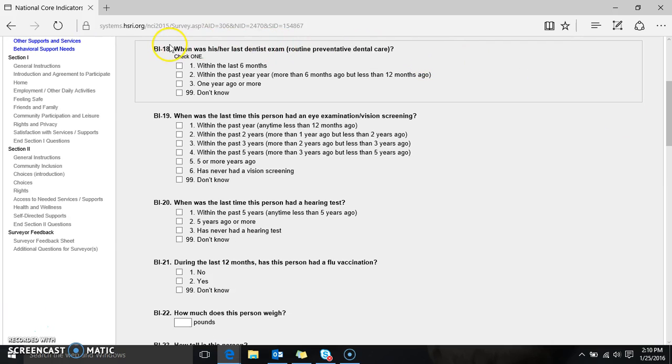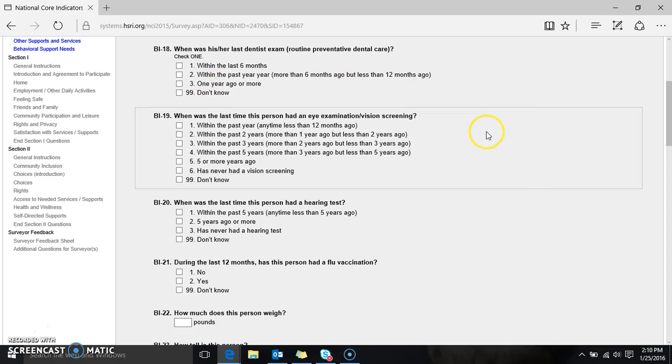This one is really important. We want to make sure that we're not capturing the person going into a dentist or ER because of an emergency pain kind of situation, but that the person is going in for regular dental visits, cleanings, and checkups.